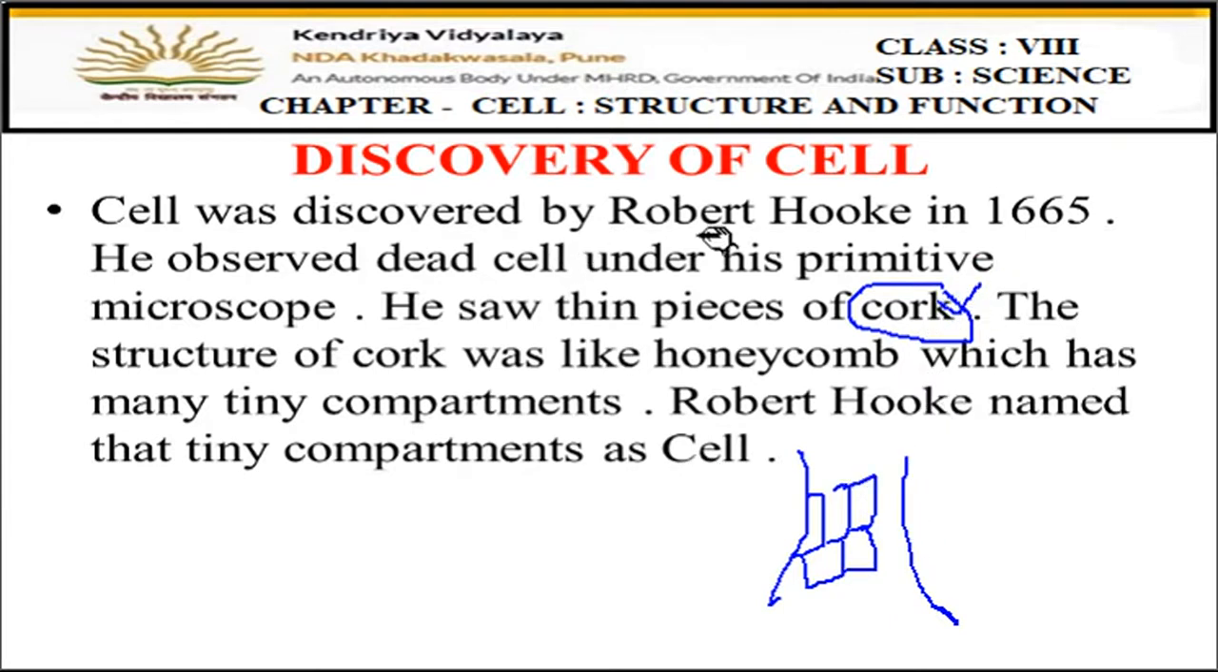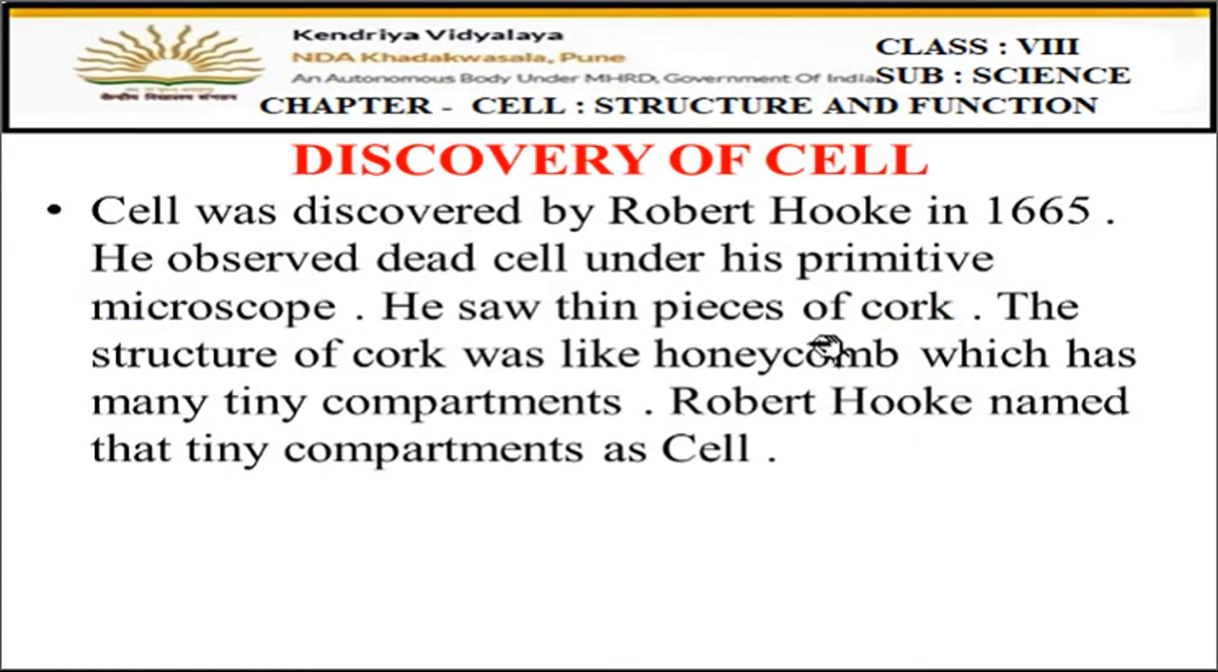So Robert Hooke observed these cork cells under the microscope. At that time he did not have a very advanced microscope. He had only a simple primitive microscope, a very old type of microscope. So in that only he observed the cork cells. But students, what he saw was very shocking. When he saw the cork cells under a microscope, he found a honeycomb-like structure in it.